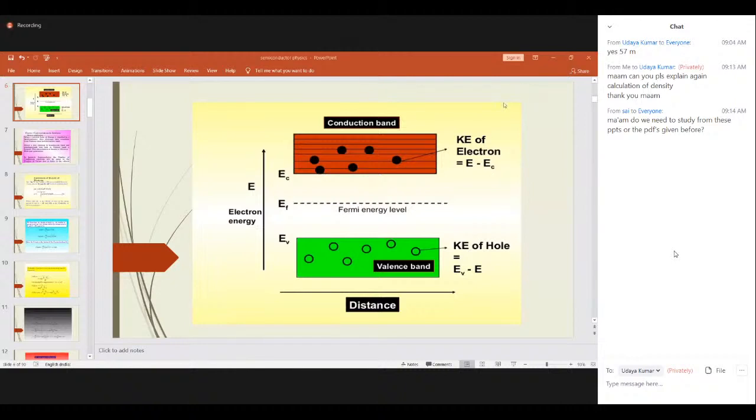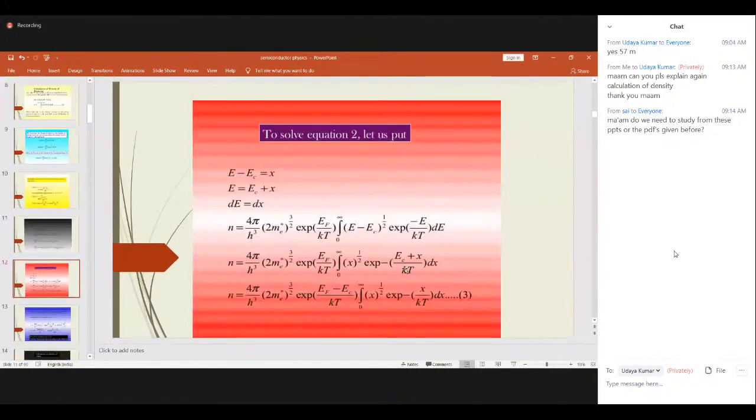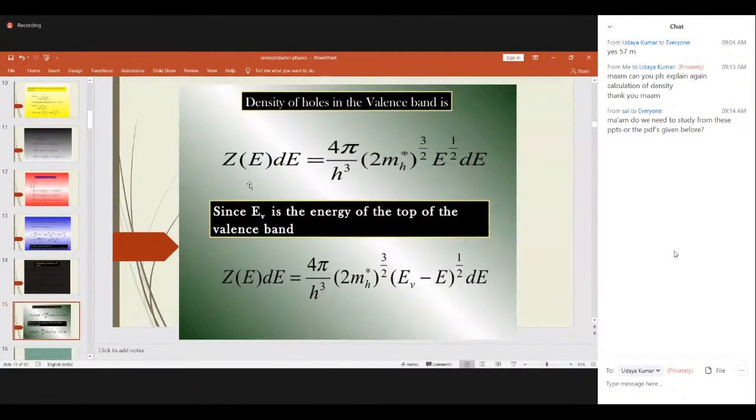Got it now? So in the case of valency band, always you have to take from this point to this point, like this you have to take. That is why we are writing it here. See here, in the case of valency band, the energy is the top of the valency band. That is why Ev minus E we will be taking. So in the place of E, we substitute this. In the place of m, we'll write it as mh star. Got it? Now substitute this.